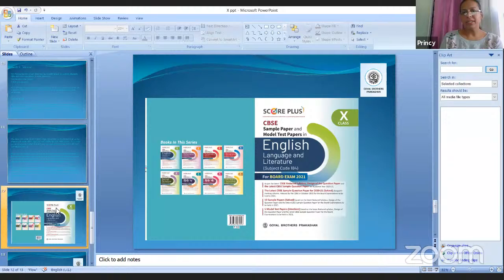One sample paper is provided by the CBSE, and then 10 solved sample papers, which we have prepared here, and then 5 model test papers that would be unsolved, and students will be doing that. And I must say, this book is of great help. Everyone must buy it, because a clear view of the paper is given here.